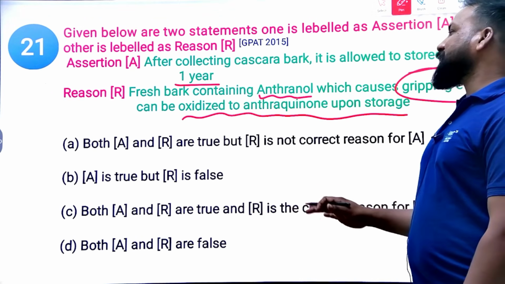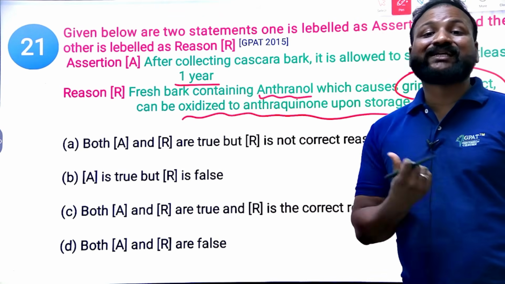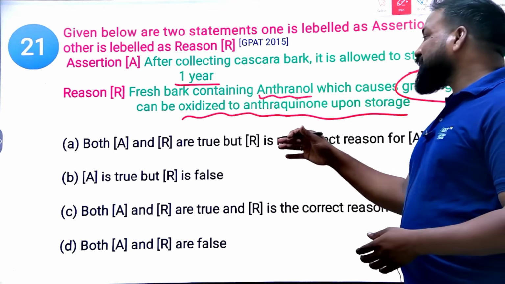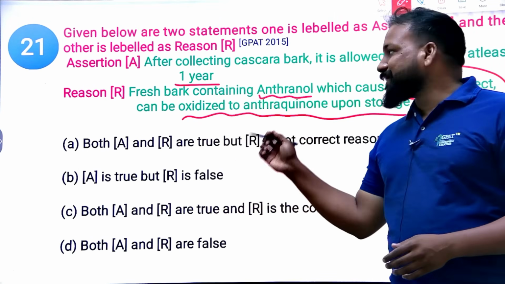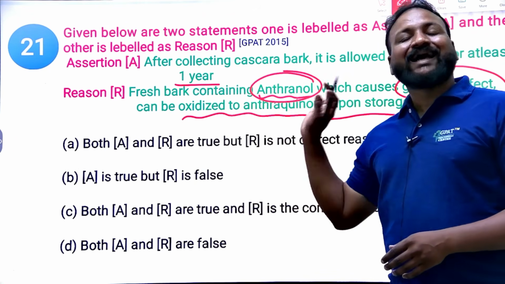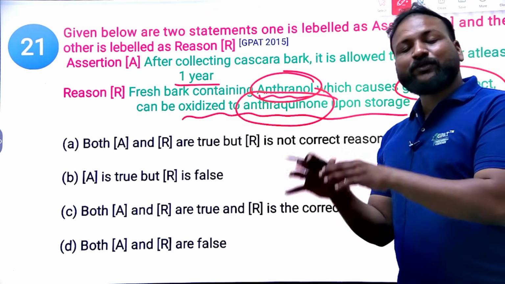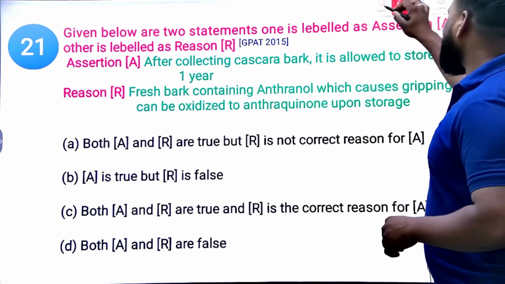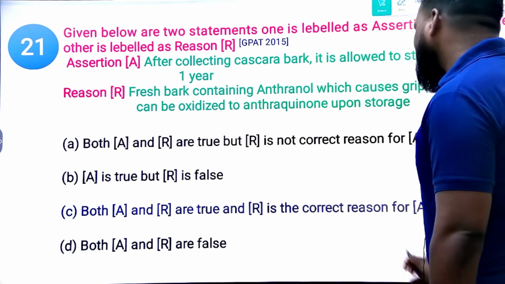Yes, it is right. Because if you use this cascara bark before 1 year, it can cause a griping effect and emesis. Why? Because anthranol has not been converted into anthraquinone. Before 1 year it remains as anthranol, but after 1 year it is oxidized into anthraquinone, thereby reducing the emetic effects, and there is no griping effect. So reason and assertion both are correct. Both A and R are true, and the reason R is the correct reason for A.